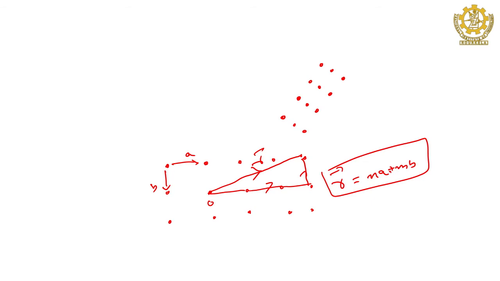You can select your origin anywhere, it is a must. Your origin may be anywhere, you can take any point, but this condition is a must. You can verify it yourself. Once it is not there, you cannot tell it is a lattice, 2 dimensional lattice.